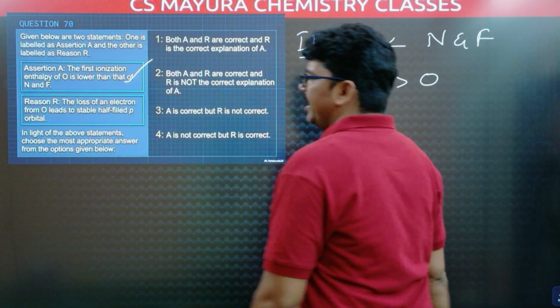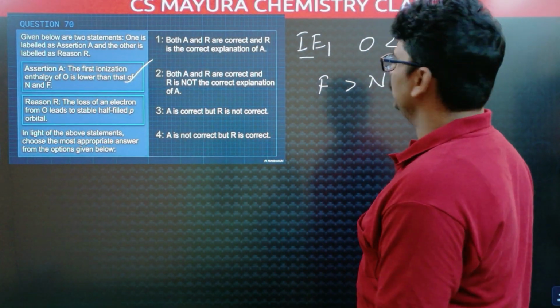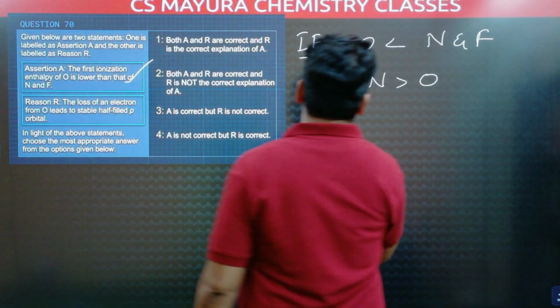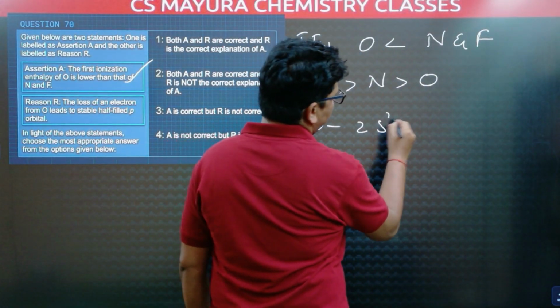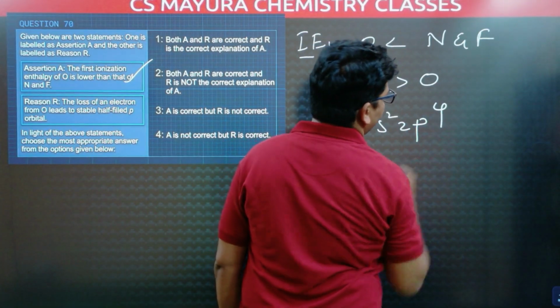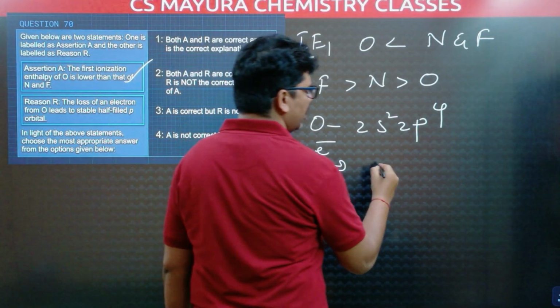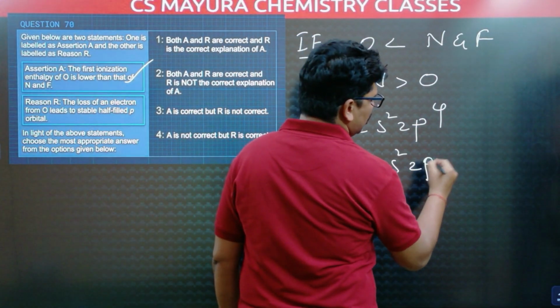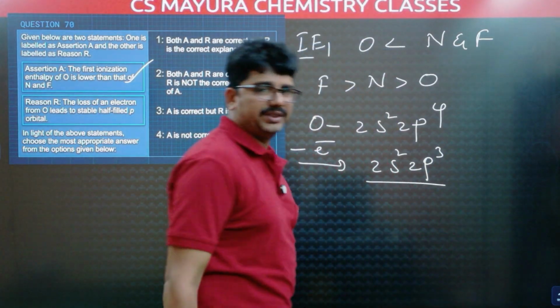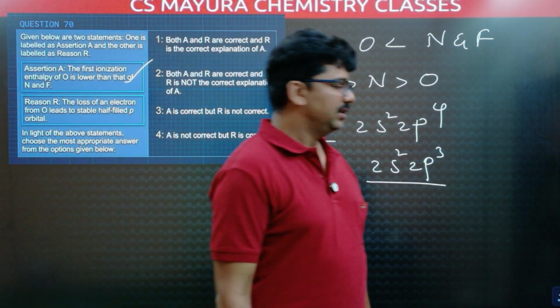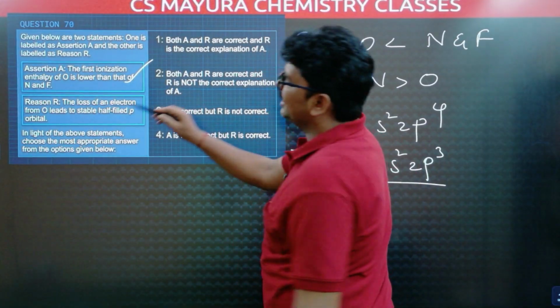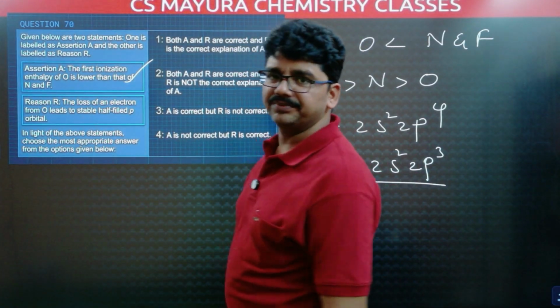The loss of an electron from oxygen leads to a stable half-filled configuration. Oxygen configuration is 2s2 2p4. If I remove one electron, we get 2s2 2p3, a half-filled configuration. Right, but this is not the correct explanation for that.